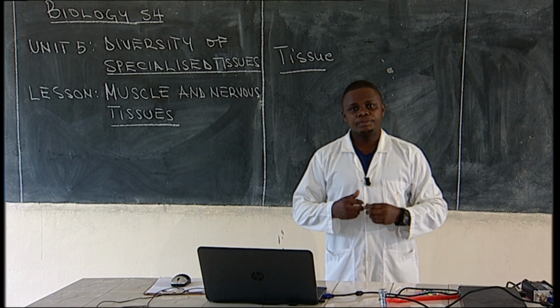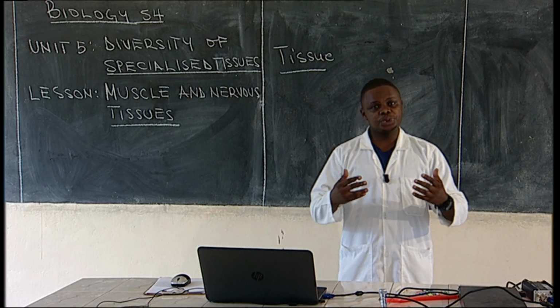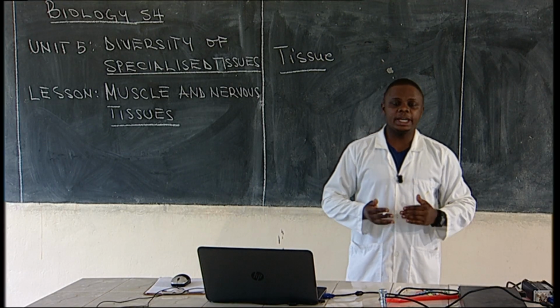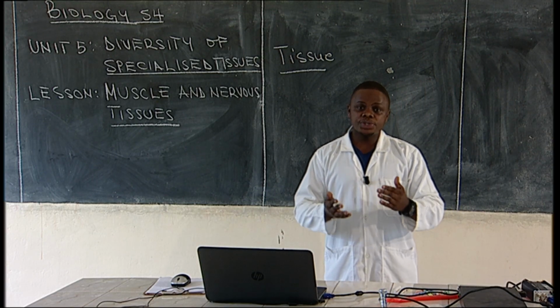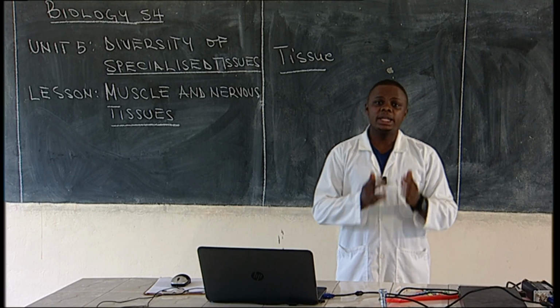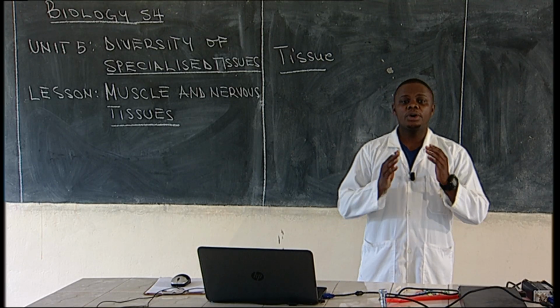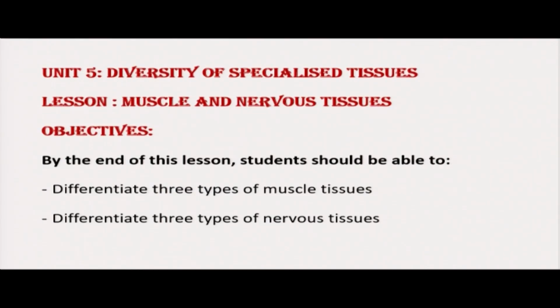So from the previous lesson, we talked about tissues. We described different types of epithelial tissues. We saw their functions. We saw their location in the body. So today, our lesson is from Unit 5. Unit 5, which is